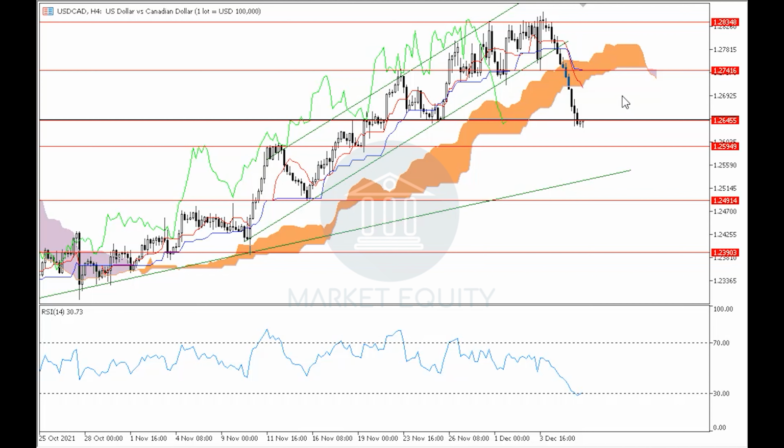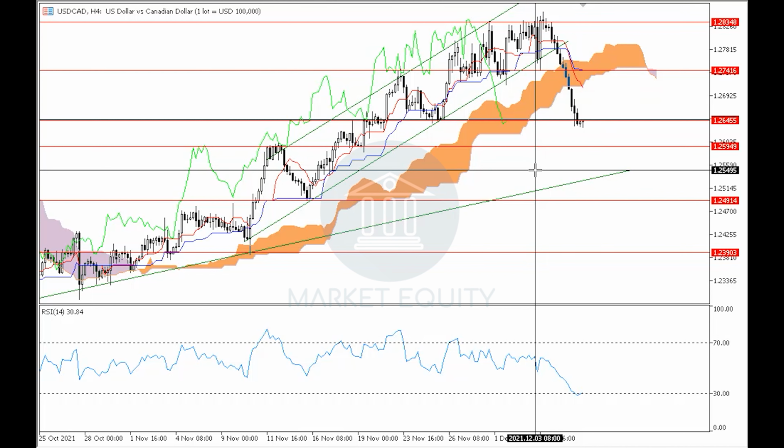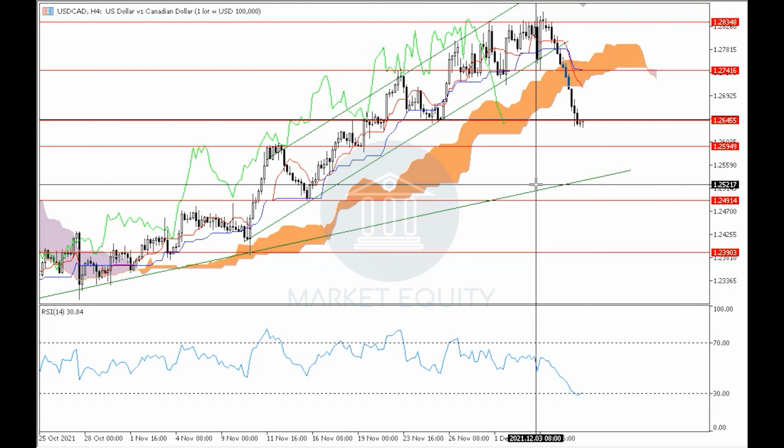where it is currently being traded around level 1.2645, which resembles a horizontal support level for the pair in the 4-hour time frame, and therefore, by rebounding upwards off of it, will support the return to the uptrend in the 4-hour time frame, and if the downwards correctional movement extends, then we will be expecting it to retest around level 1.2550, then around level 1.2520 near the uptrend line in the 4-hour time frame.